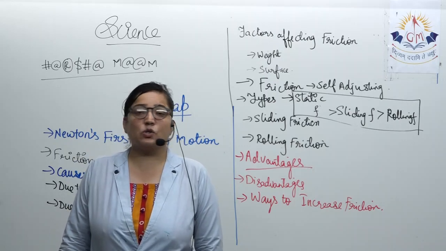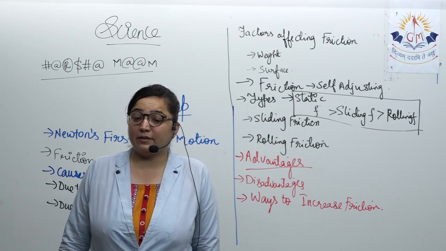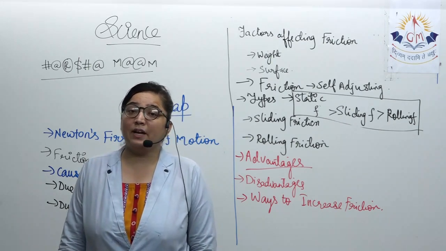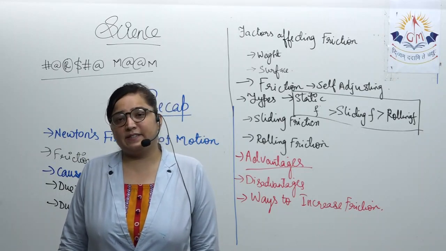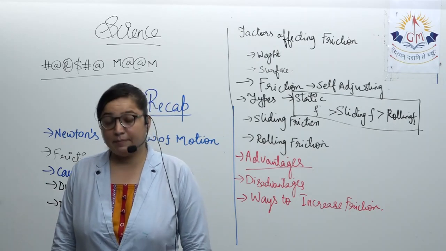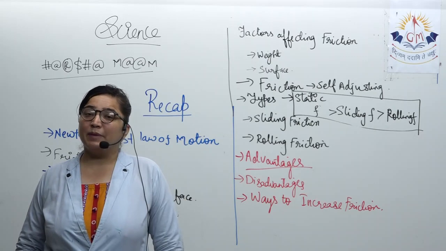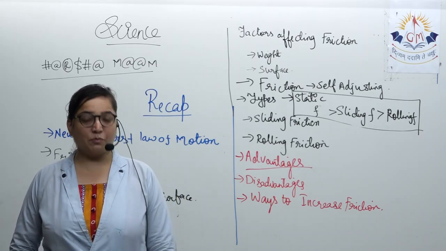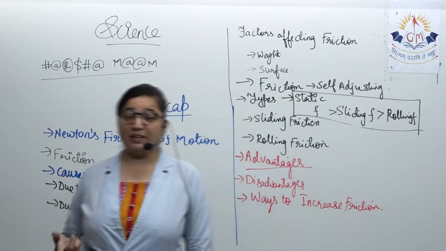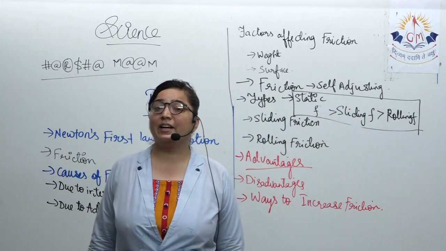Why? Just to increase the friction. The people who play kabaddi, wrestlers, those players, generally rub their hands with soil. Why? To increase the grip between their hand and the opponent's body. Next, the brake lining is made rough. Why? Just to increase the friction between the rim of the wheel and the brake lining, and that's how the friction can be increased.